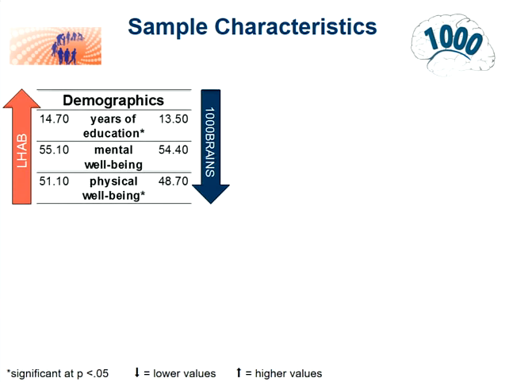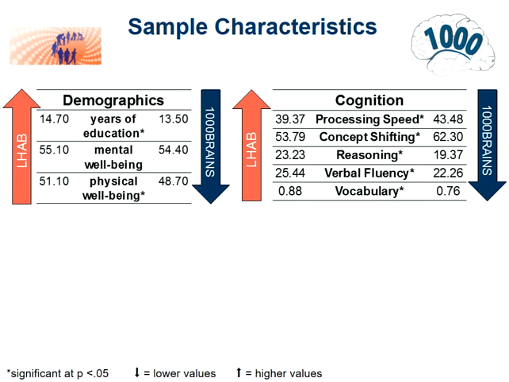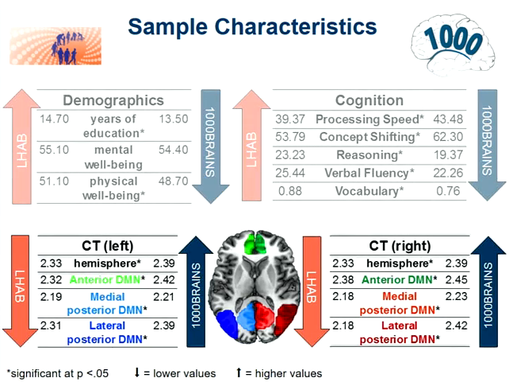Now, let's have a look at the sample characteristics first. So if we compare the two samples, we see that the LHAB sample, shown in orange, showed more years of education and had a higher physical well-being. In line with that, they also showed a higher or better cognitive performance in all the different tasks that we assessed. In contrast, looking at cortical thickness, we see that subjects involved in the 1000BRAINS study had higher values of cortical thickness, and that was not only true for the two hemispheres, but also for all parts of the default mode network. So in general, we see that the two samples were quite heterogeneous.